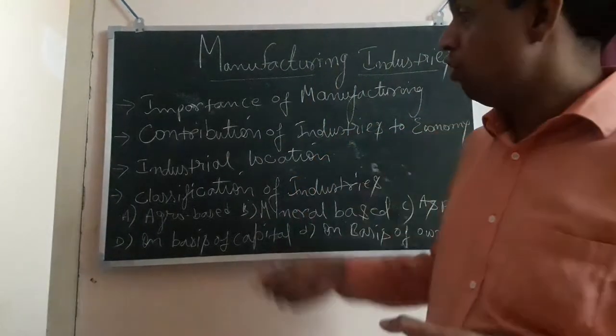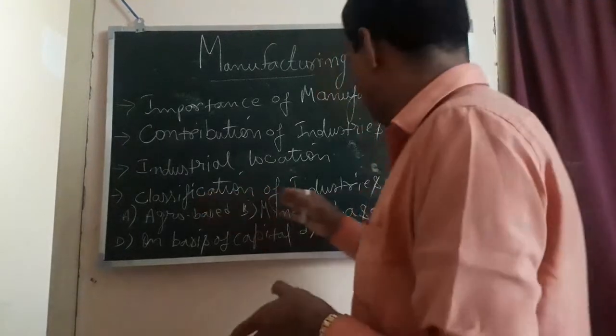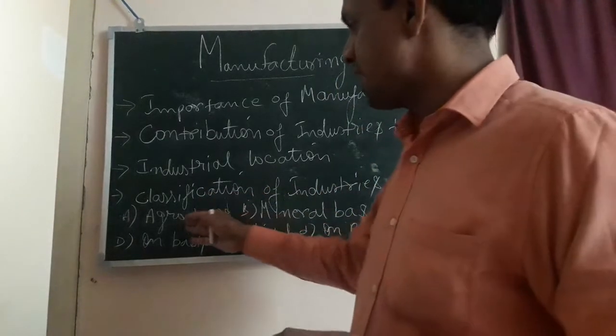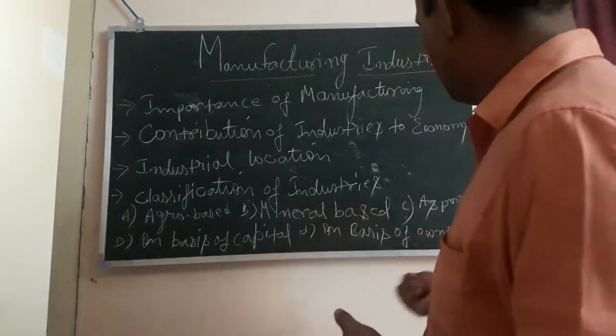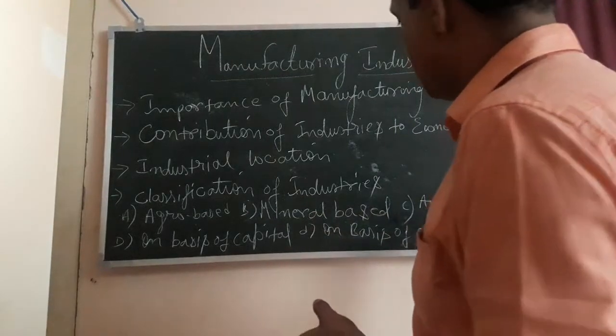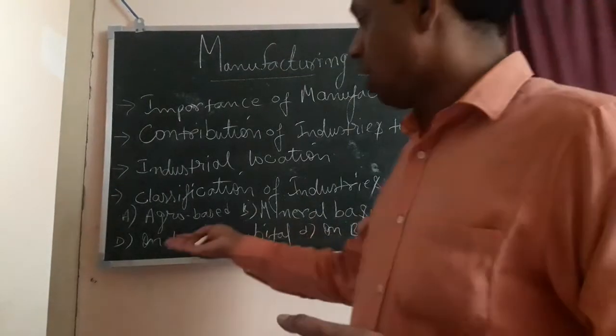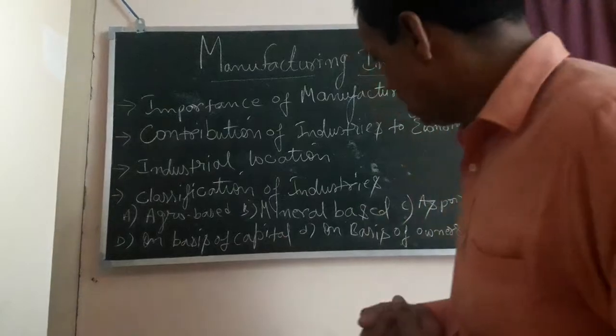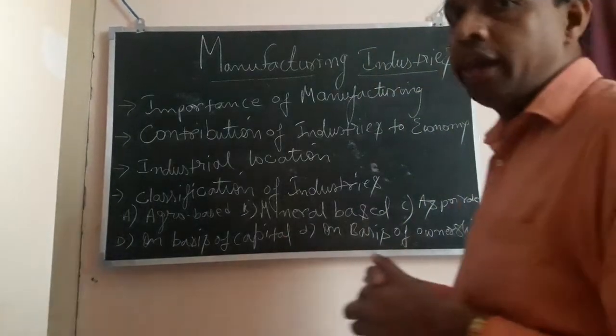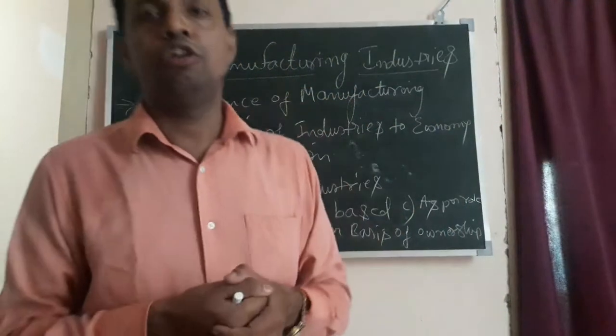So today we studied the classification of industries. The first one was agro based industries, mineral based industries, industries as per the role played by them, on the basis of capital investment, on the basis of ownership, and on the basis of raw material used.